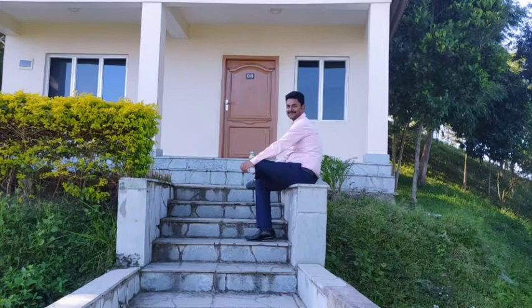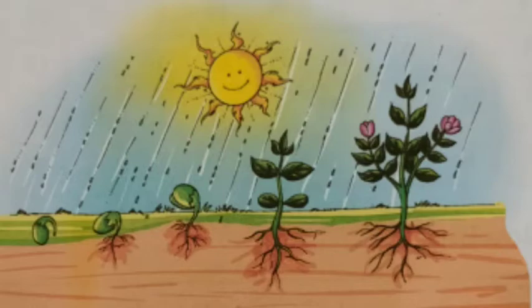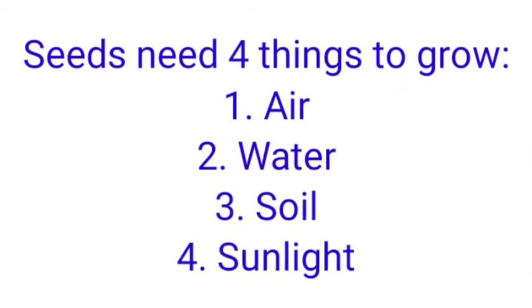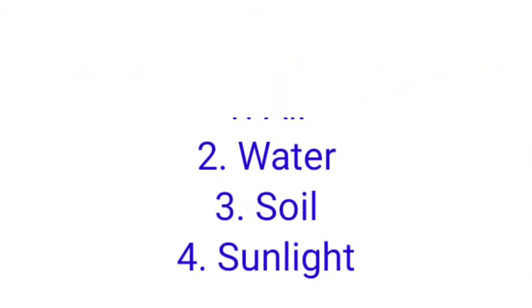Dear students, do you know most plants start their life as a seed? These seeds need air, water, soil, and sunlight to grow. Once again, know about this. Seeds need mainly 4 things for their growth. Number 1, air. Number 2, water. Number 3, soil. And number 4, sunlight.